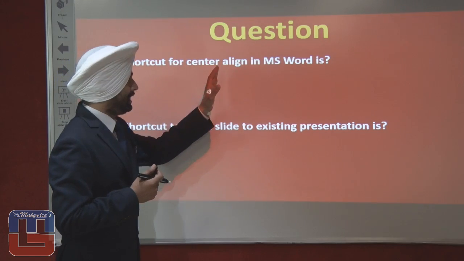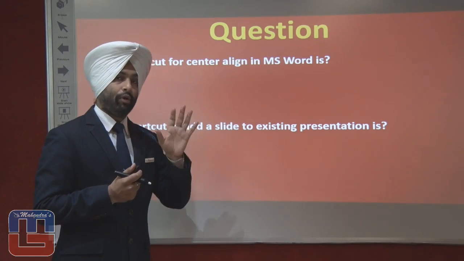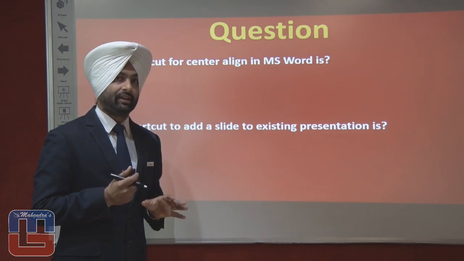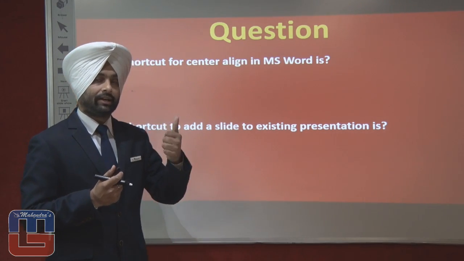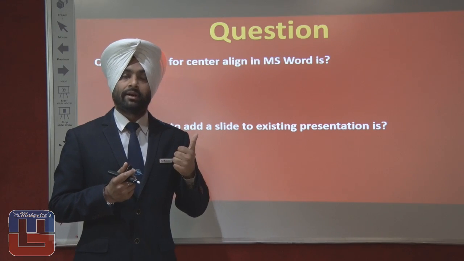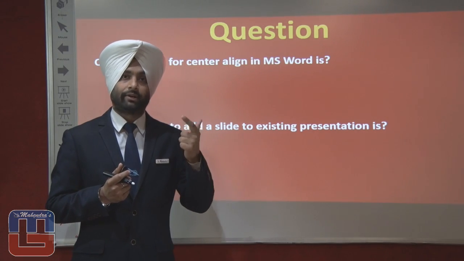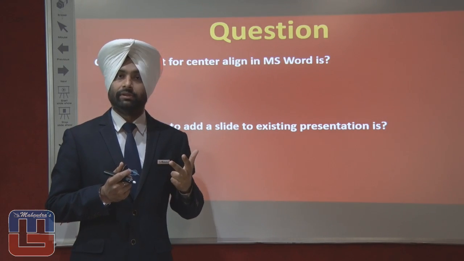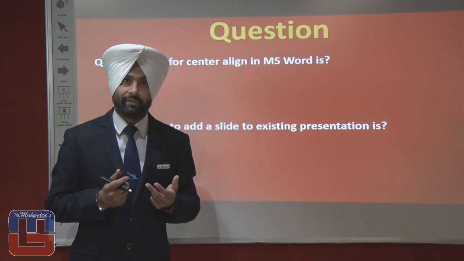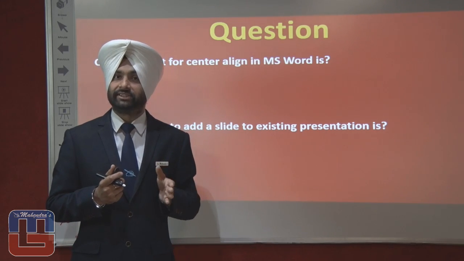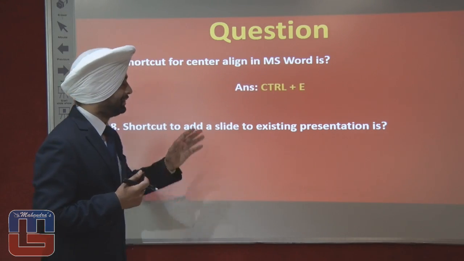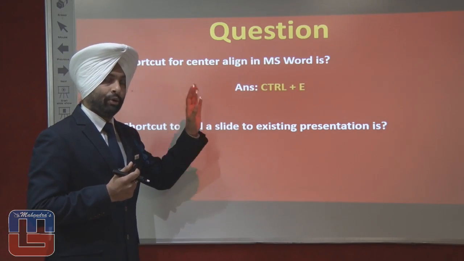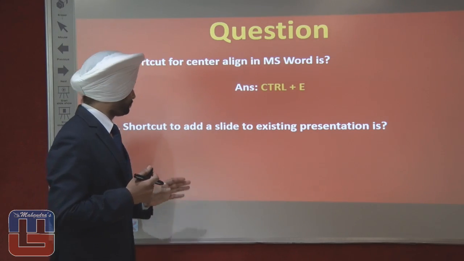Shortcut for center align in MS Word is. What is the shortcut for the center alignment? Now, let us recall the shortcuts. Control R for right alignment, Control L for left alignment, Control J for justify. Now, Control C for center alignment. Is it so? No. Control C is a shortcut for copy. Control E is the shortcut for center align. Note it down, an important one.